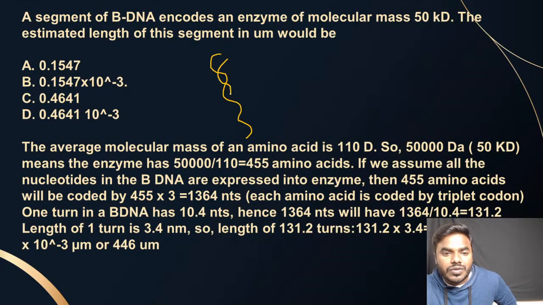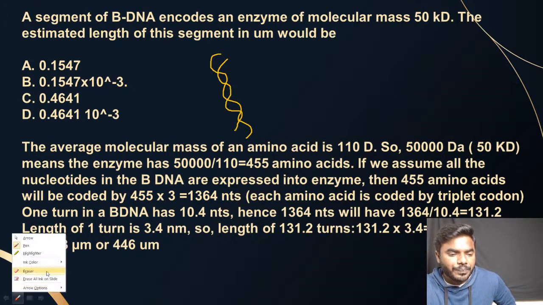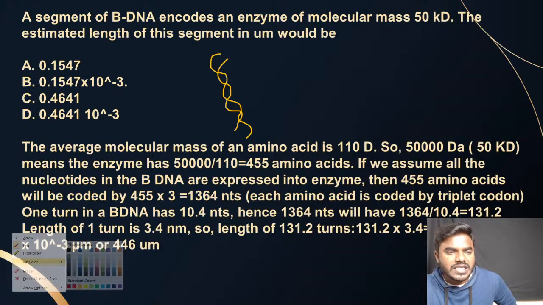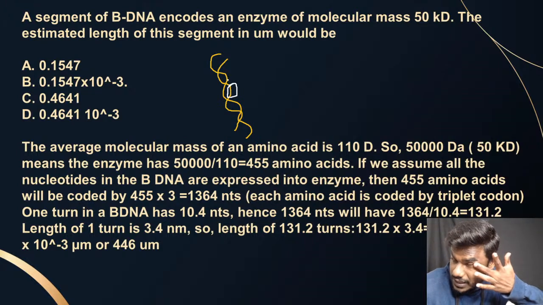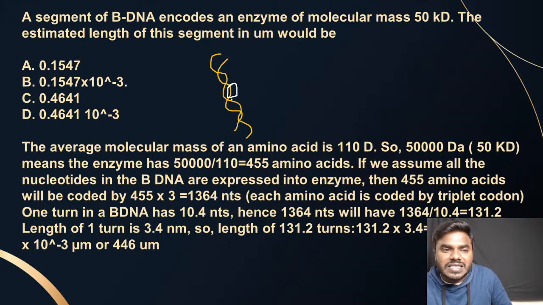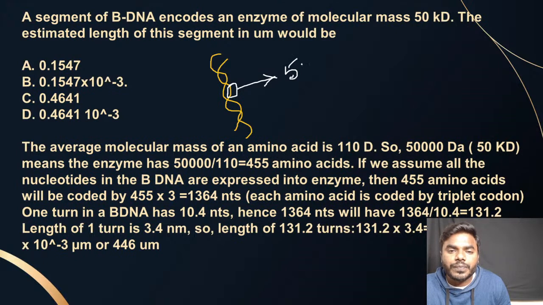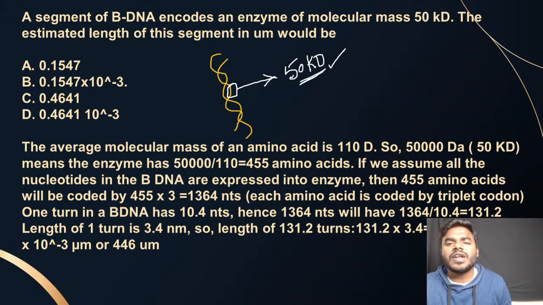Everyone listen. This is a B-DNA. Now what is the question they asked? Imagine this is a particular segment of the B-DNA. This particular segment of the B-DNA is coding, and everyone remember, it contains a molecular mass of 50 kilodalton.